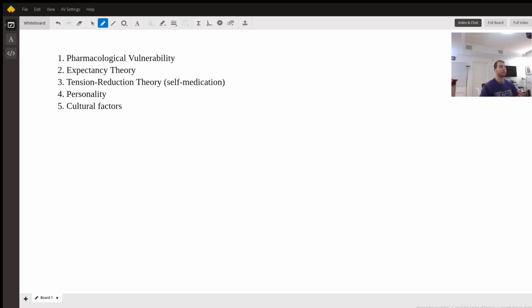From the other end of the spectrum, those who drink and immediately start feeling bad, perhaps their body has trouble metabolizing or dealing with alcohol, they are more likely to drink less and thus less likely to develop an alcohol use disorder. Next up, we have expectancy theory, which states that your expectations around an event influences how